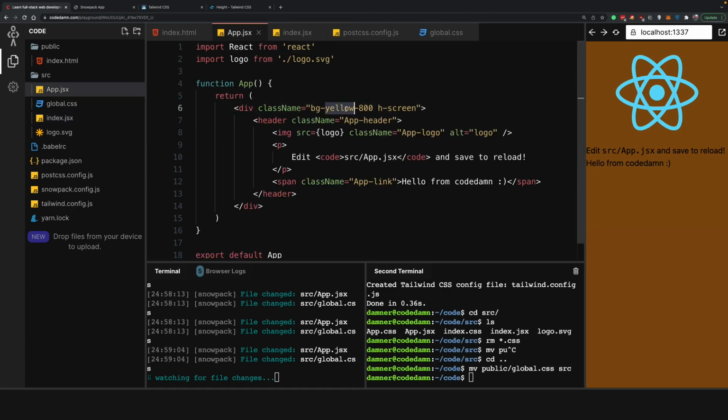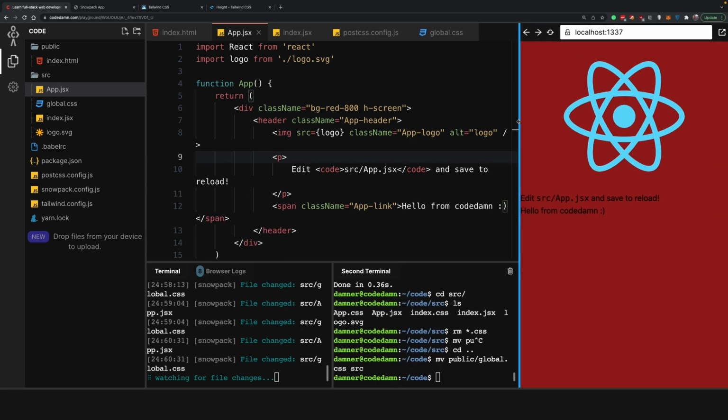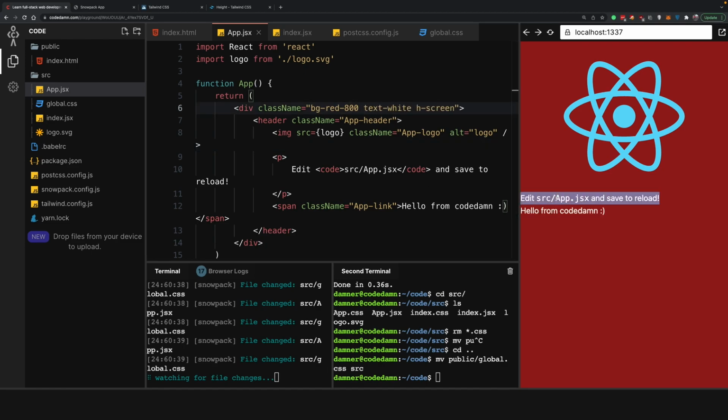So now what we can do is do all sorts of Tailwind CSS stuff, which we did back in the HTML and CSS tutorials, and whatever we do, it will automatically start reflecting in our React playground. So yep, that's pretty much it. That's how you would set up your Tailwind CSS in a React based playground. And the fun part of this is you don't have to reload, so that's awesome.